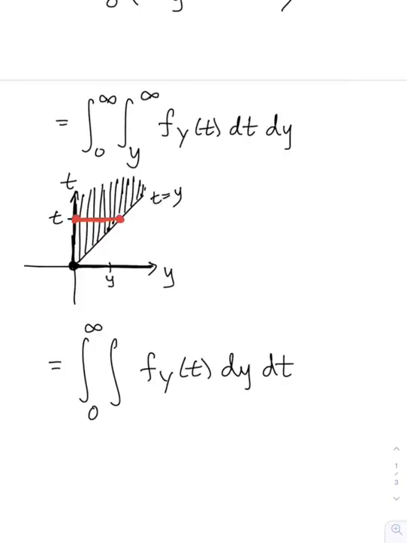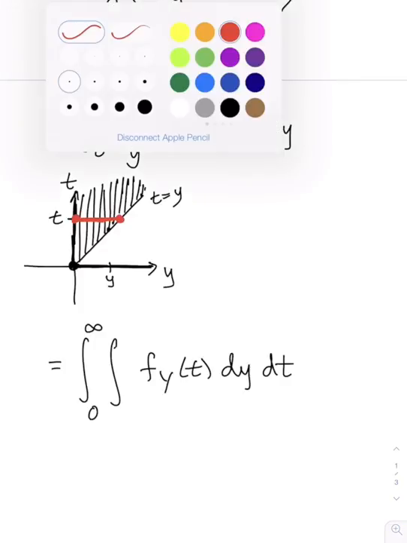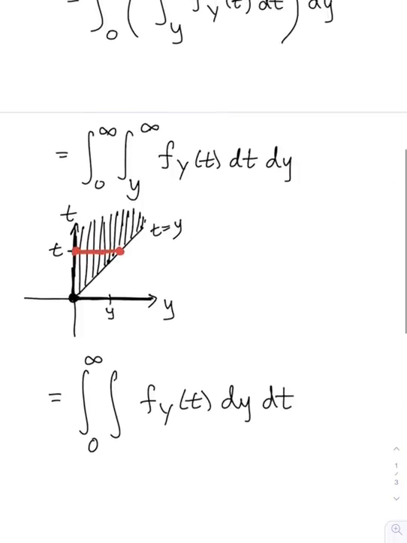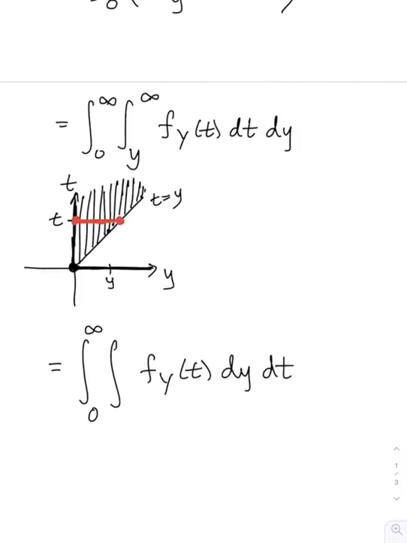And so it's going to go from y equals 0. I'm going to change back to black. Wait, where's black? Oh, there it is. So y is going to go from y equals 0 up to this point right here, which is y equals what? Well, solve this thing for y. It's y equals t. So y goes from 0 to t.